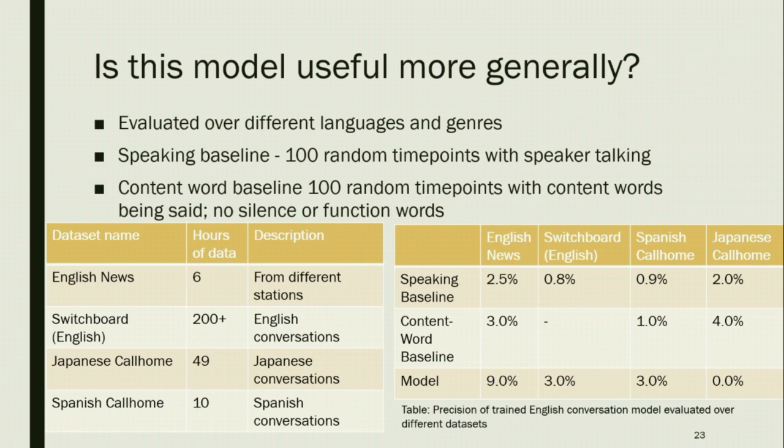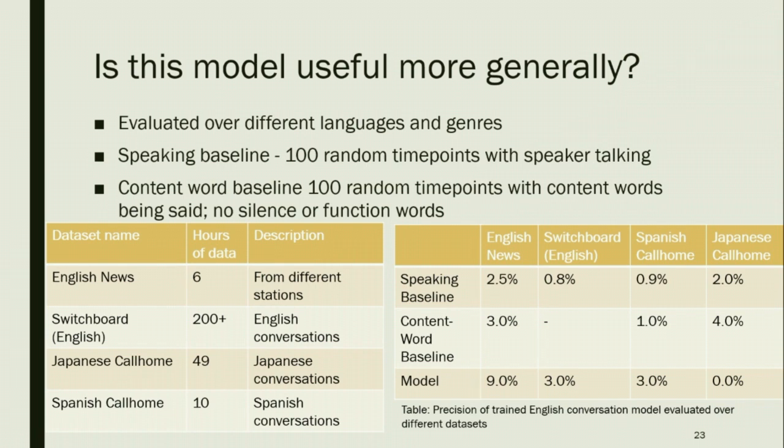So next, we actually wanted to test our model on different languages and different genres. One question that we had was, are there shared prosodic patterns between languages? So maybe the prosodic patterns of how you say a location in English are similar to how you say a location in Spanish. And so we actually compared on a few data sets: English news, which you can imagine is just one person speaking; switchboard data, which is what we trained on; Japanese conversations; and Spanish conversations.